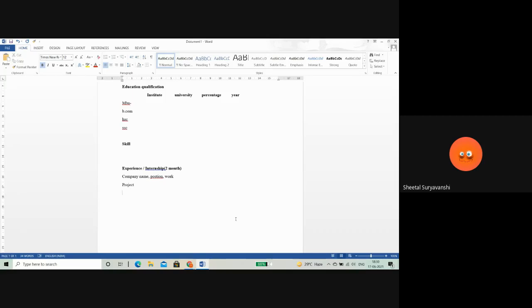Like I made one on SBI, and then one on Punjab Bank. These types of SIP, or summer internship projects, are very helpful to show in a job that I have done this type of research. So a project is mandatory.